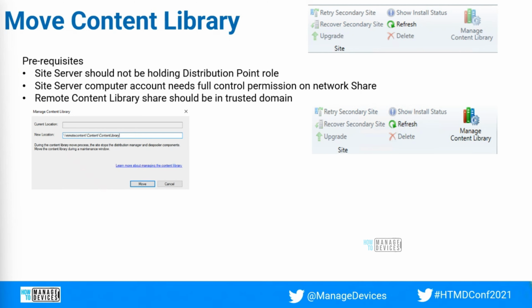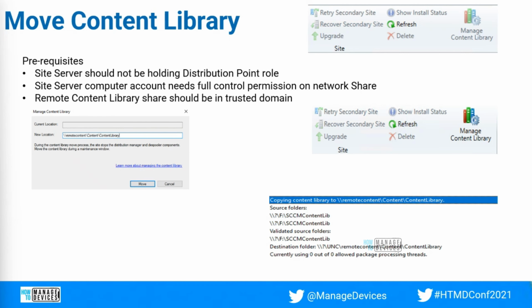When you click on Manage Content Library, your current location will be taken automatically, and you need to provide the new location. The new location should be the server name and the share name, and whatever folder you are providing, whether it is Content Library or SCCMContentLib, that name. Once you provide that and click on Move, you will see this entry in the distmgr log: copying content library to remote content, and it will automatically pick the source folder.